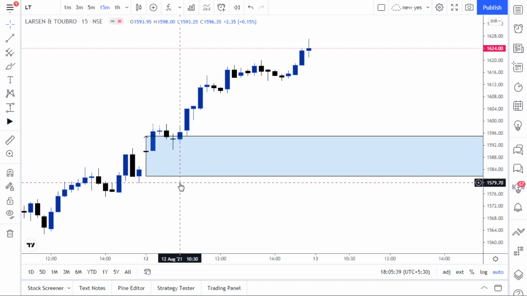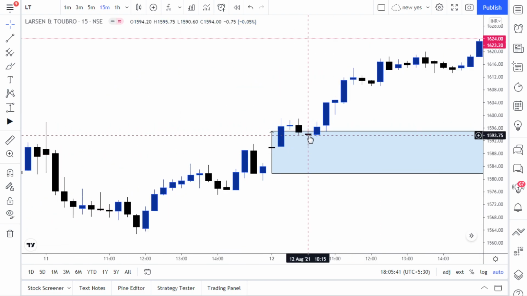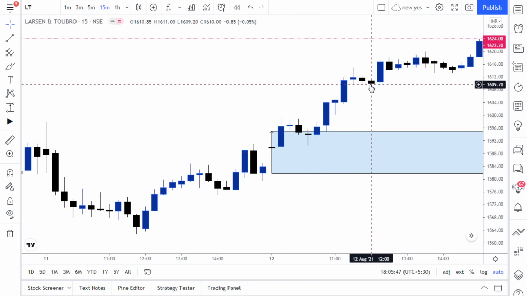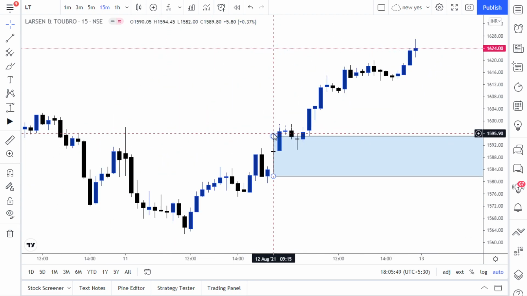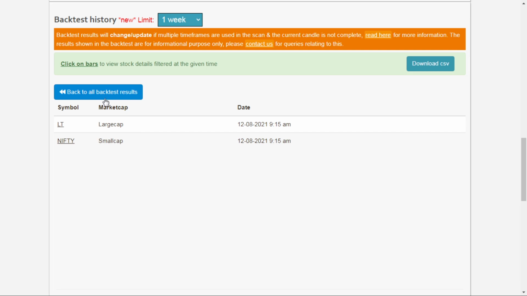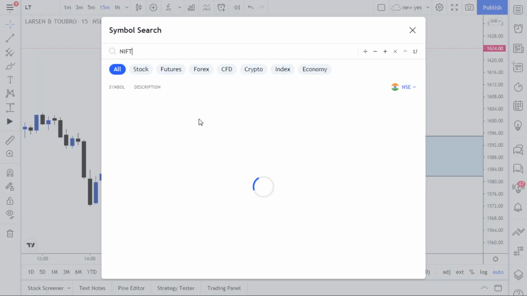Again, there is a doji candle, the second doji which forms here, but it was not happening on the day low. So that is what we are not taking. But even though, the doji is working well, right? That is a bottom opportunity. And the second one is Nifty. Let's say Nifty, it forms like that.